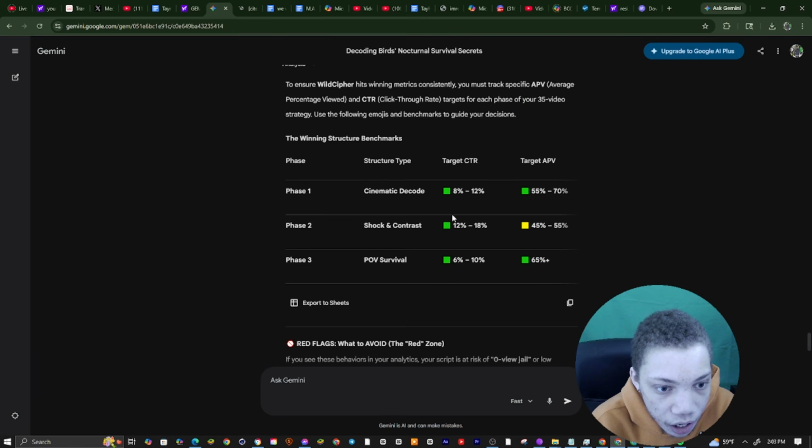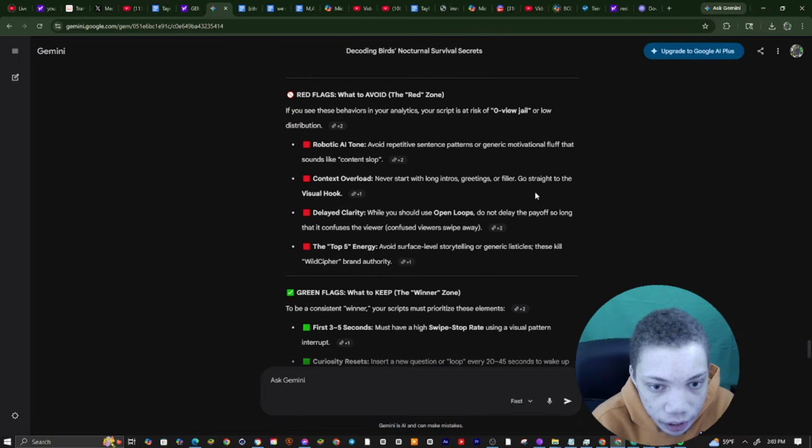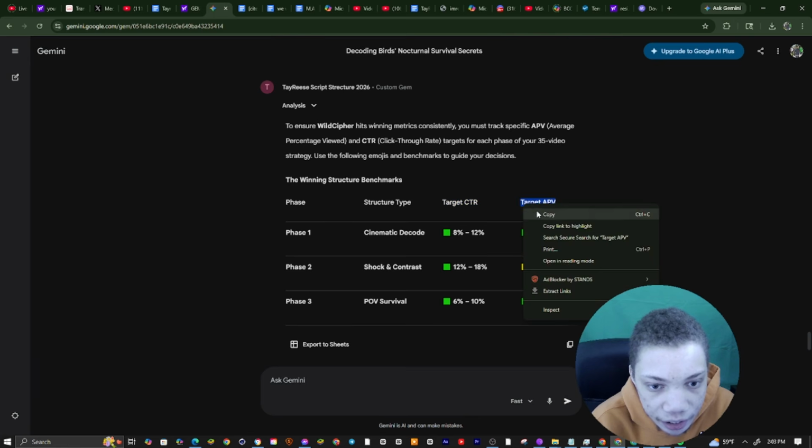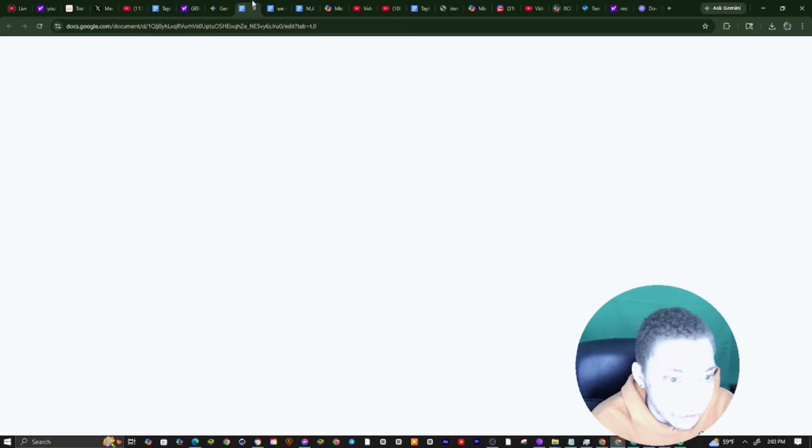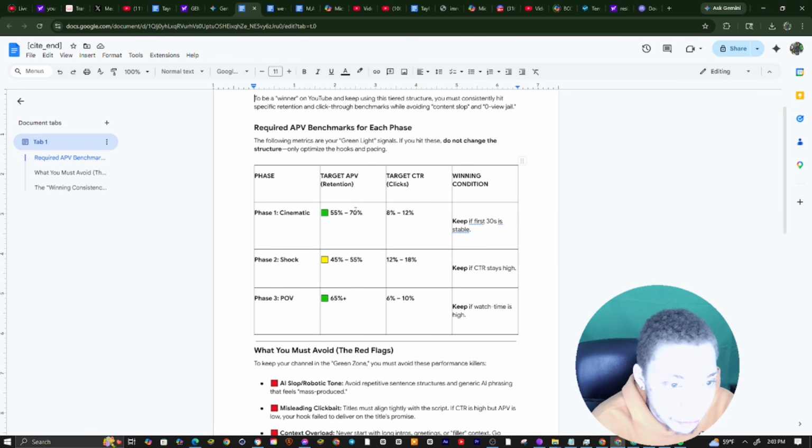And you can see right here, phase 1, phase 2, CTR, and AVD. So what I'm going to say, targeted APV. We want to go for APV. All right, so let me read off this graph. You can see the targeted APV, 55 to 78%, 45 to 55 is phase 2, and then 65%. So we want to avoid.